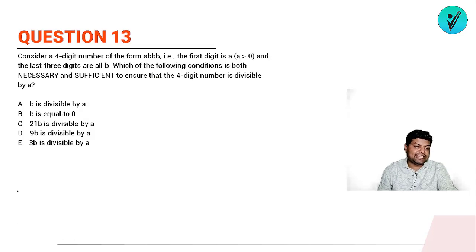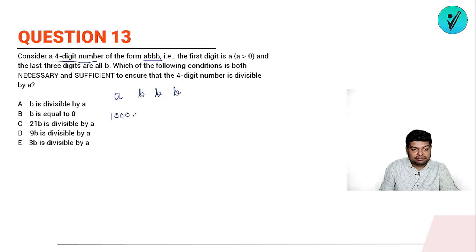So question number 13 says: consider a 4-digit number of the form ABB. Okay, so we have a 4-digit number of the form ABB. If you expand it, suppose I'm just writing the number ABB, so if I expand it, what will it be?